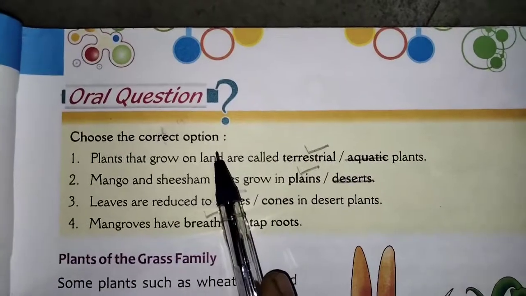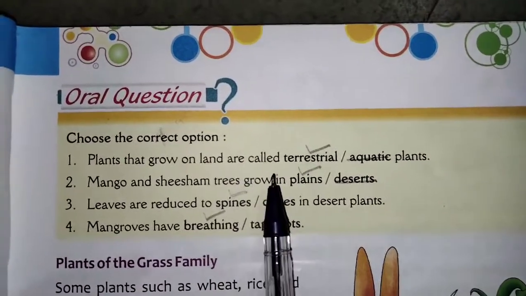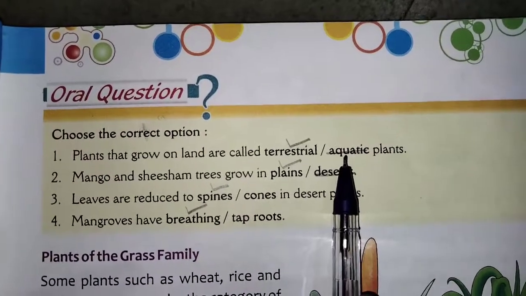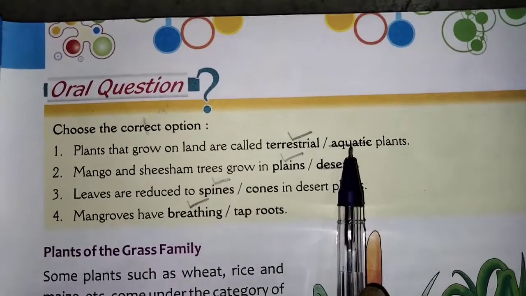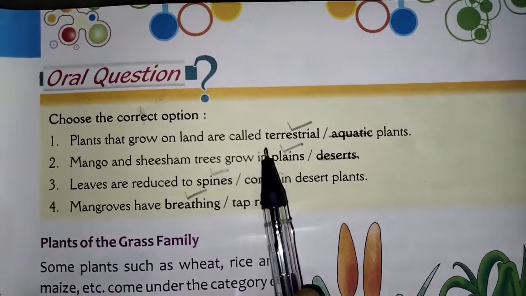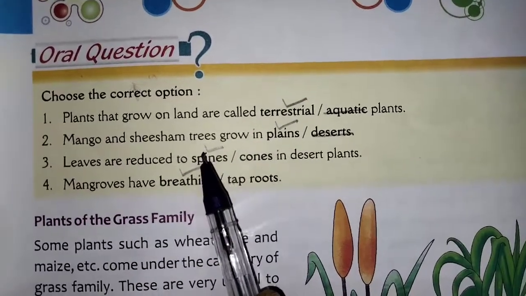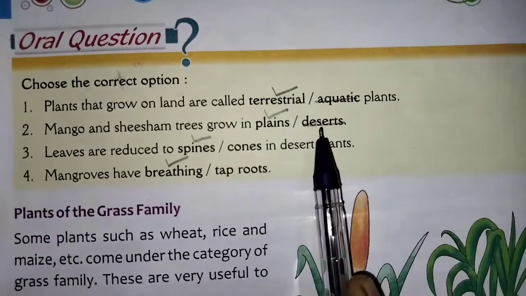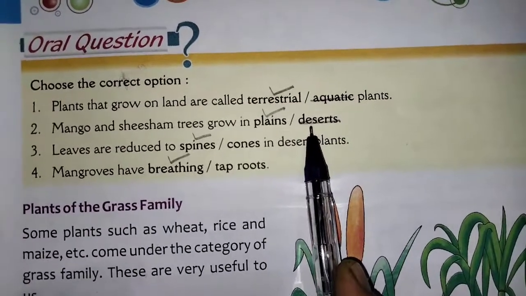Choose the correct option. Plants that grow on land are called terrestrial plants. Aquatic plants means the plants that grow in water. Plants that grow on the land are called terrestrial plants. Mango and shisham trees grow in plains. In a desert, date trees will grow.